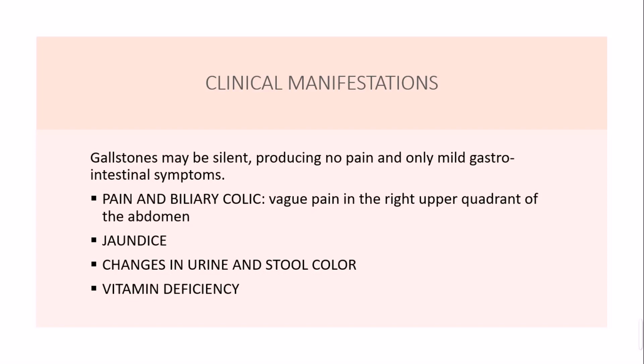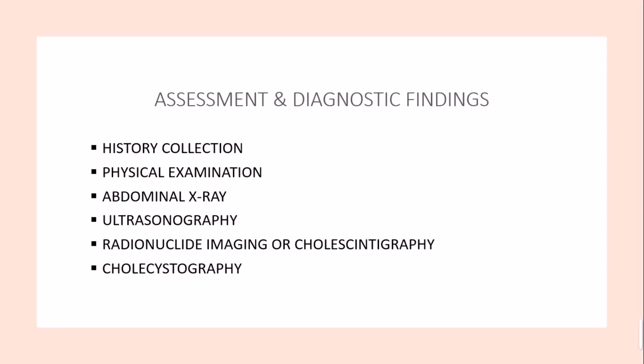Then assessment and diagnostic findings. We'll start with history collection, take the history of the patient about his diet, his medical history, his surgical history, and family history. Then going on to the physical examination, perform palpation, percussion, auscultation, and inspection, and ask the person about his pain intensity and the type of pain he is feeling. Then abdominal x-ray is performed in this case, and ultrasonography is the investigation of choice.